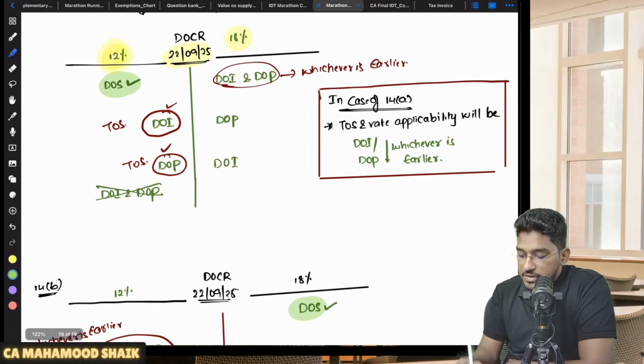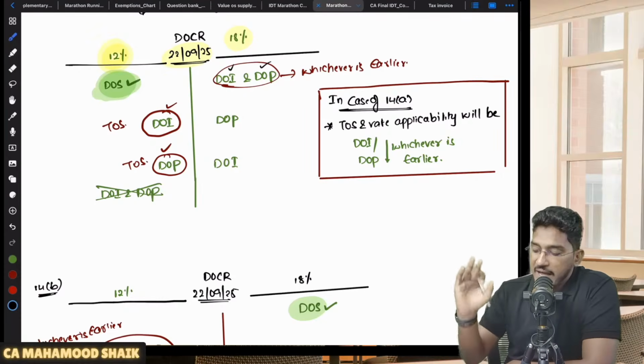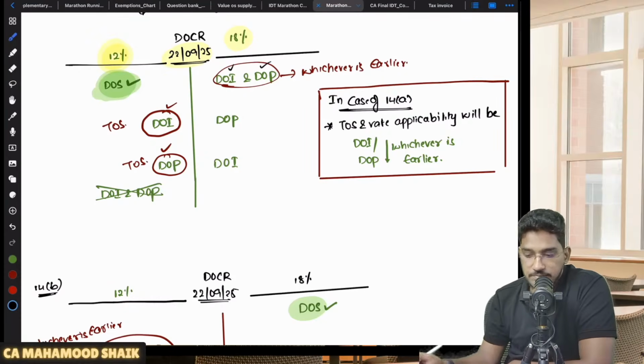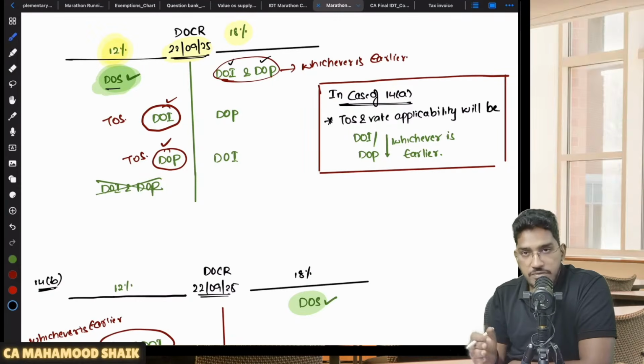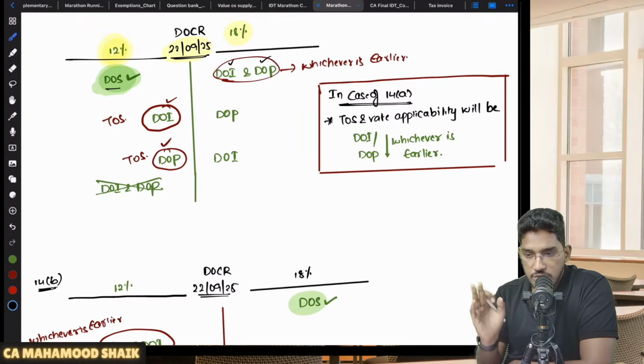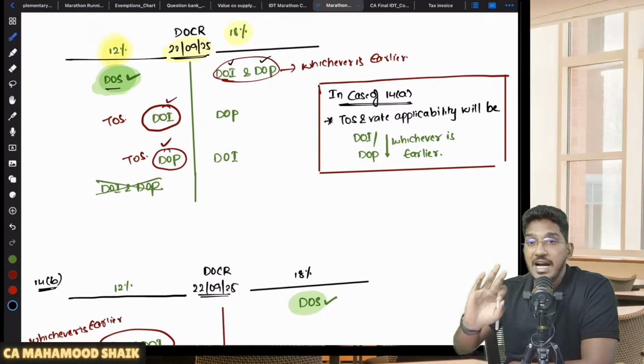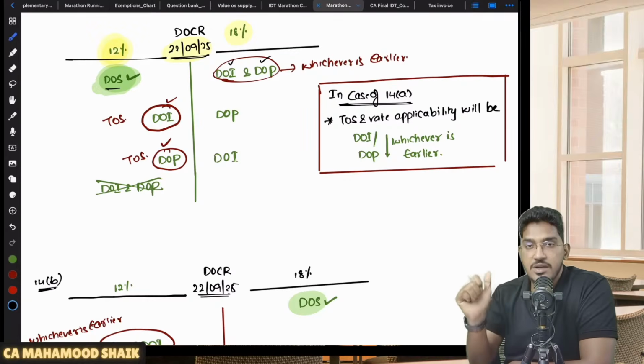So let us say in 14 subsection A, one thing is common: supply has taken place before the change in rate of tax. So the date of supply is before the change in rate of tax, but let us say that the date of invoice and the date of payment both have happened after the change in rate of tax. You would have done the supply, for example, when the rate of tax is 12%. But the date of invoice and date of payment both happen after the change in rate of tax. So then what will be the time of supply? Which rate will be applicable?